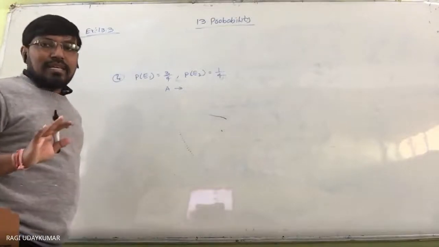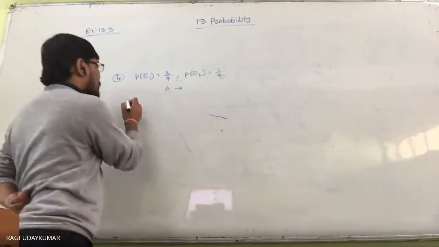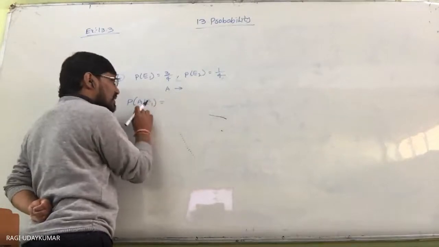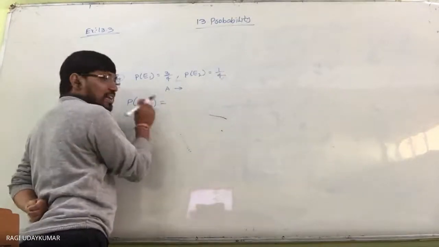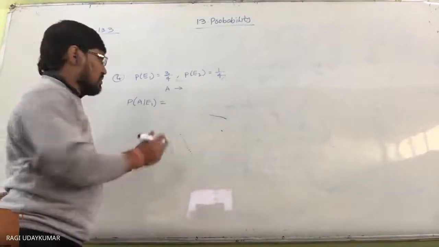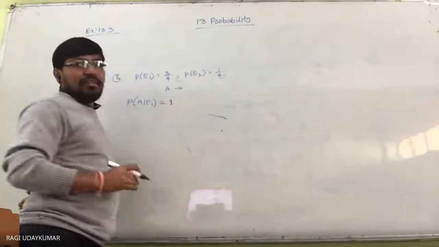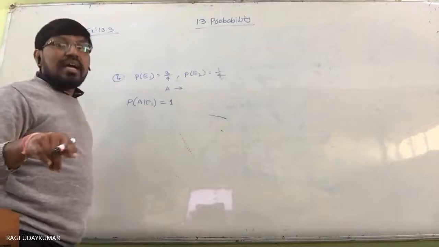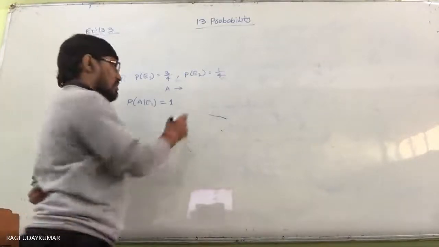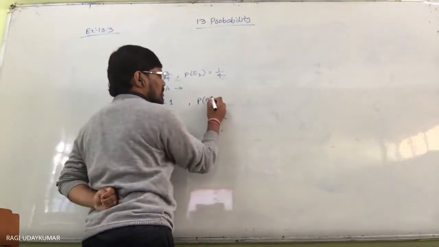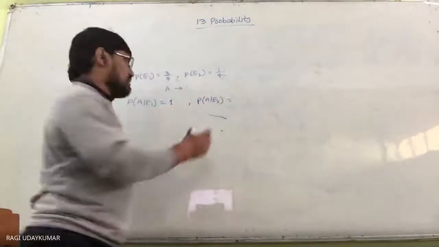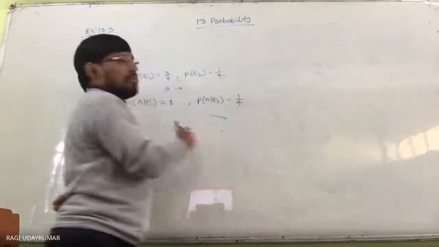So the probability of A given E1 is not given to you in the question. But if he knows the answer and it is a correct answer, the probability is nothing but 1. And for guessing, E2, the probability is given. So everything is given to you.